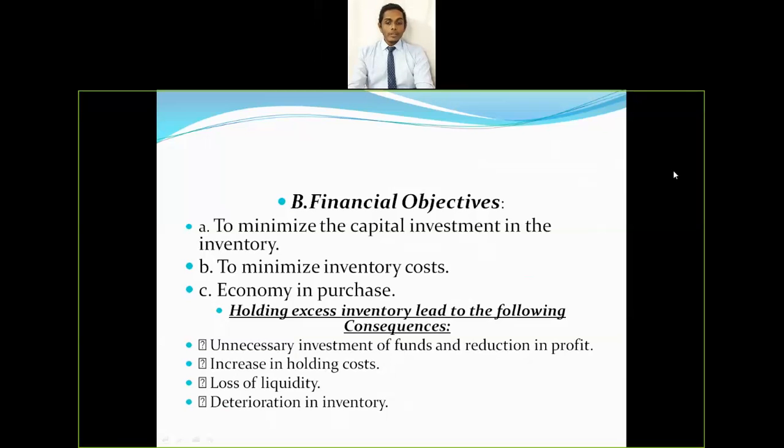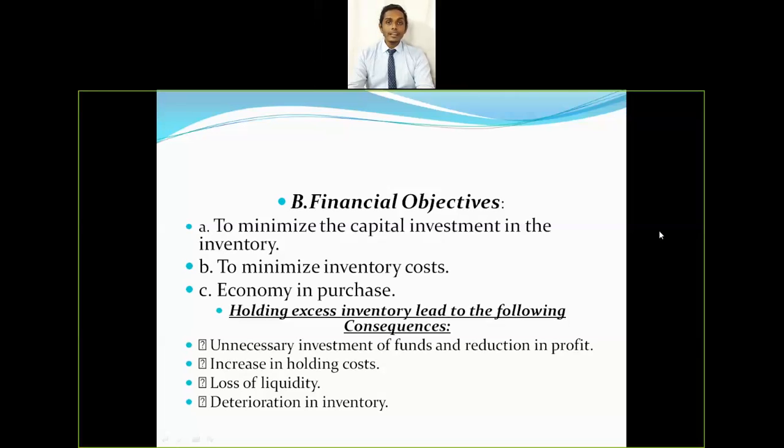Okay, so now let's see what consequences the company will have to face for holding excess inventory. If a company is keeping excess inventory, what are the consequences? First is unnecessary investment of funds and reduction in profit. We have already discussed this point. If the company is blocking a lot of funds in inventory, definitely they cannot use that money towards other activities, thereby there are chances that there is a decrease in their profit.